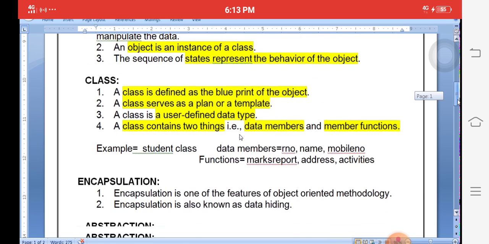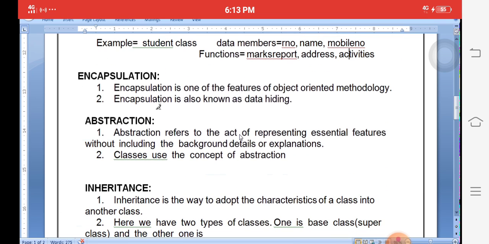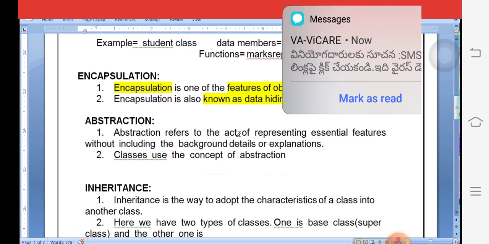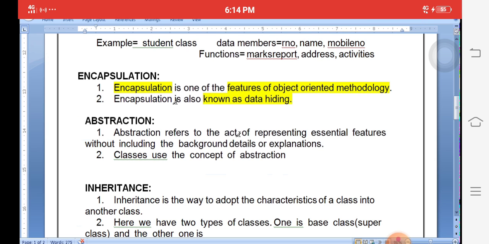Okay. Here next one, encapsulation. Encapsulation, capsule. Capsule is nothing but a medical capsule. You know about a medical capsule containing medical powder. Similarly, encapsulation is one of the features of object-oriented programming. Encapsulation is also a data hiding technology.